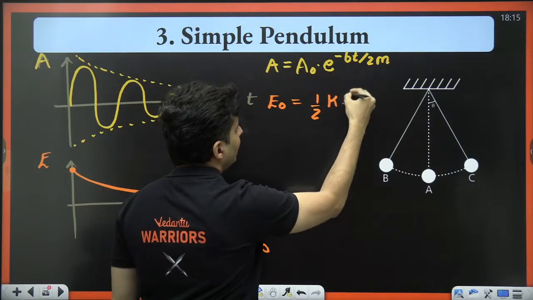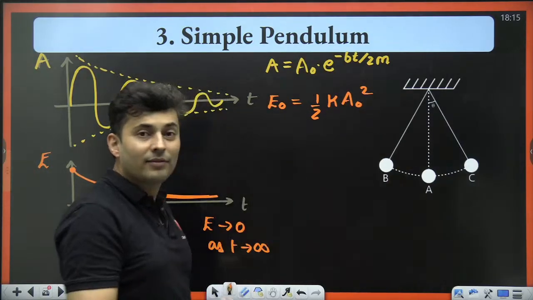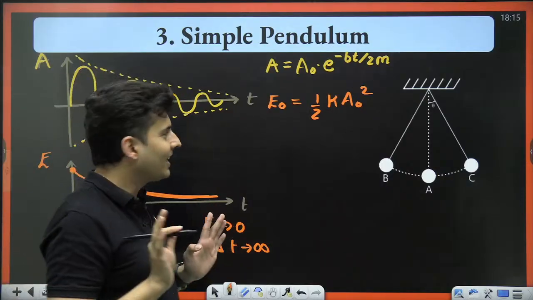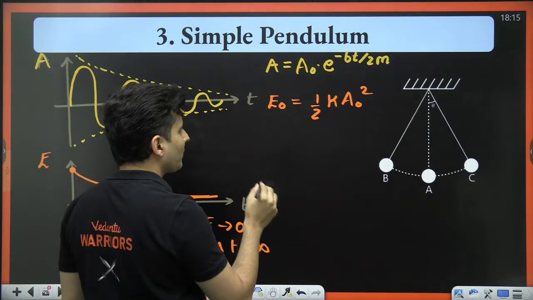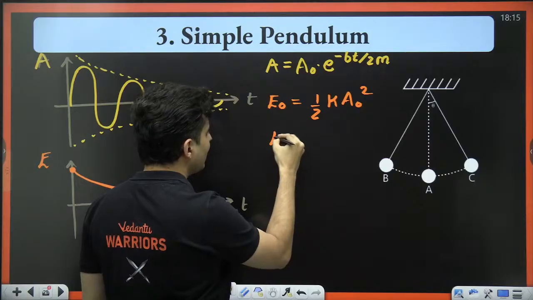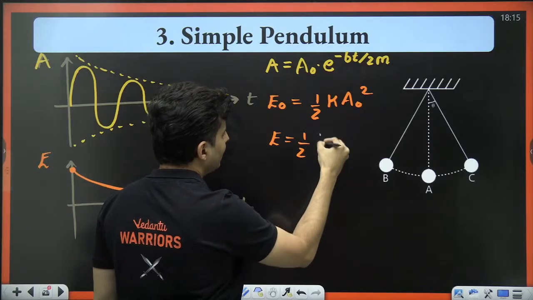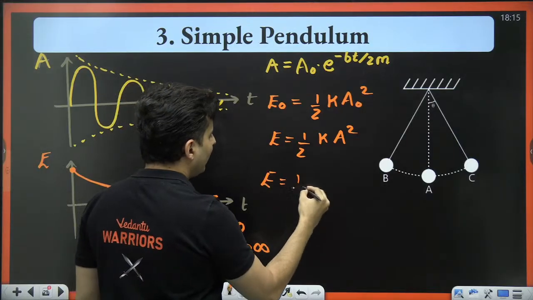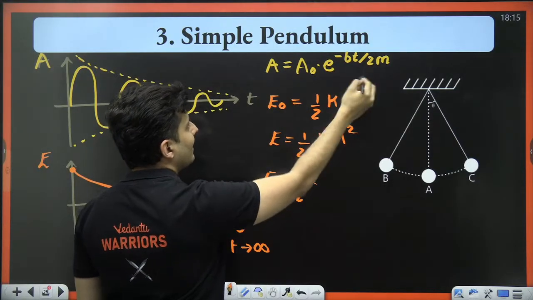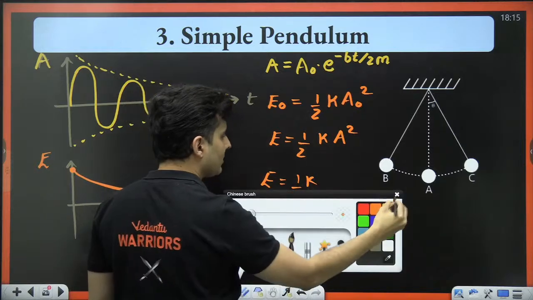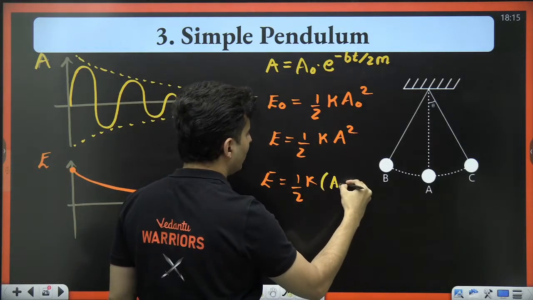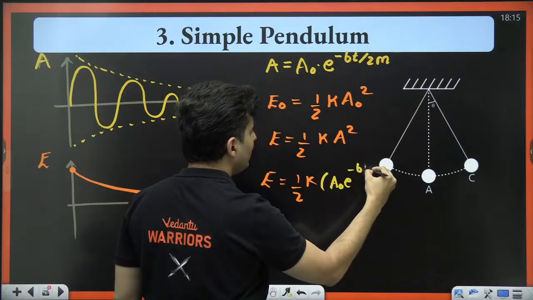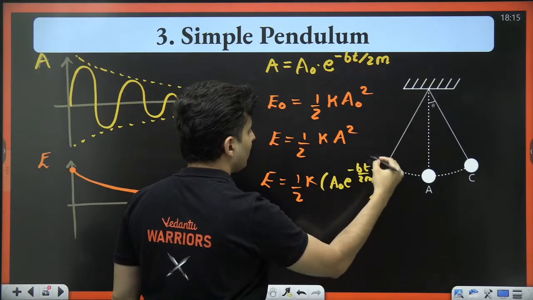half k A naught square, is half k amplitude square. Isn't that right? So if I ask you what is the energy at any given time, you will say, sir, it is half k A square. Okay, but wait a minute, what is A? A is this whole thing, which is A naught into e to the power minus bt by 2m, whole square.